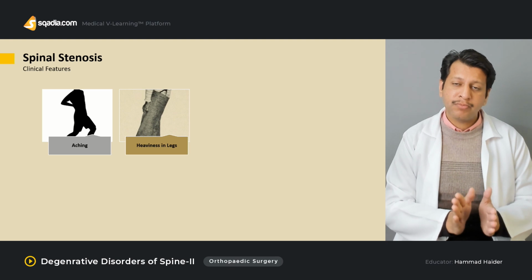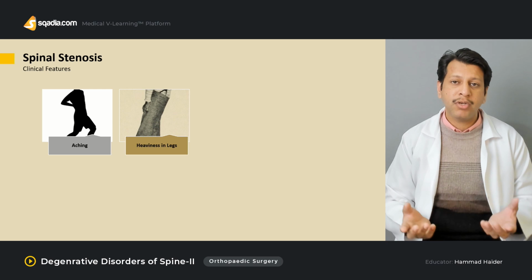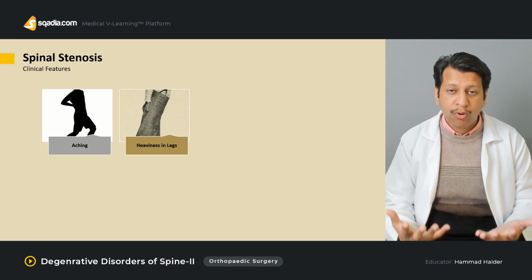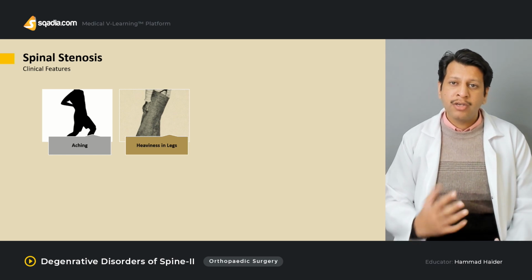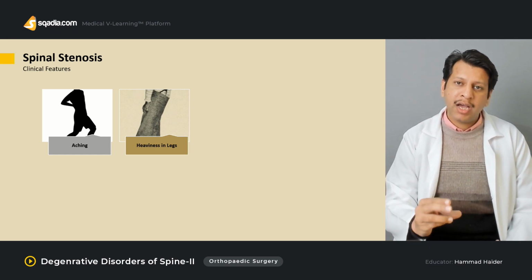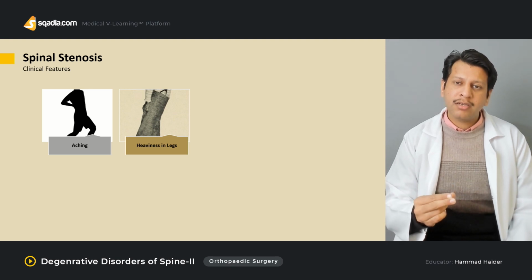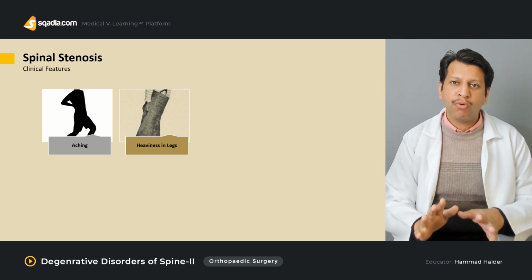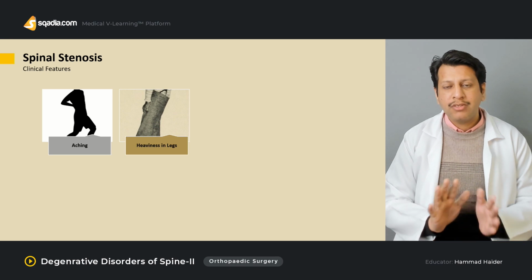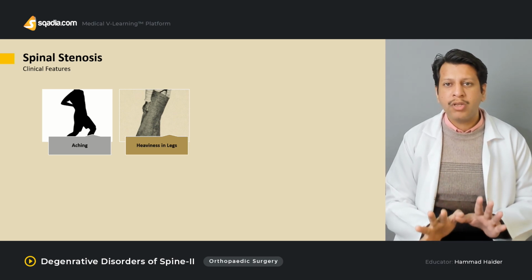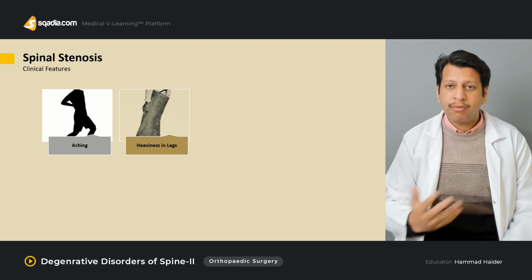The only thing which actually helps the patient is when the patient says that when I stoop forward or bend forward, it decreases my pain. That is a classical sign, because with hyperextension of the spine or bending backwards, the canal stenosis increases, and when the patient bends forward, the canal widens and the patient gets temporarily relieved. Therefore, this history of spinal stenosis is very important, and you need to make sure that the patient may be having a peripheral vascular disease as well.